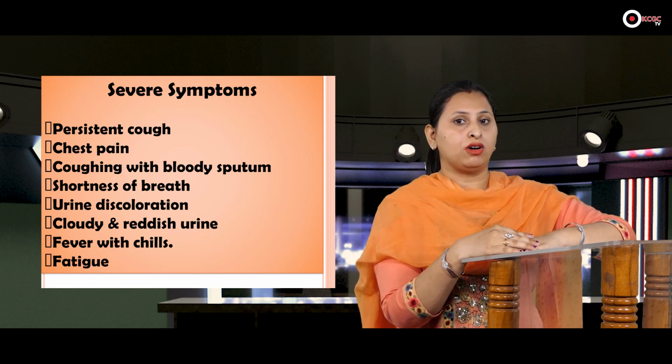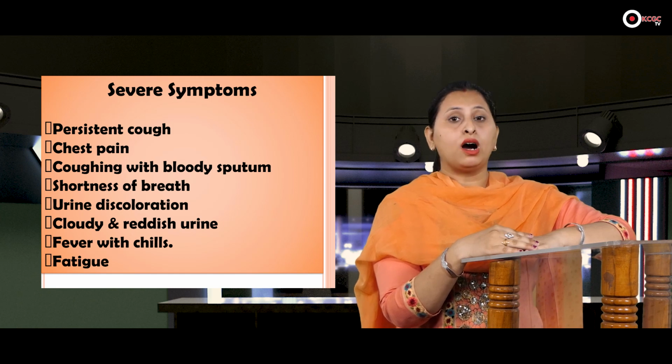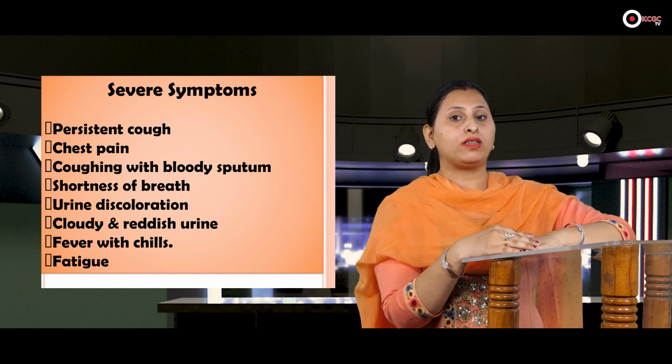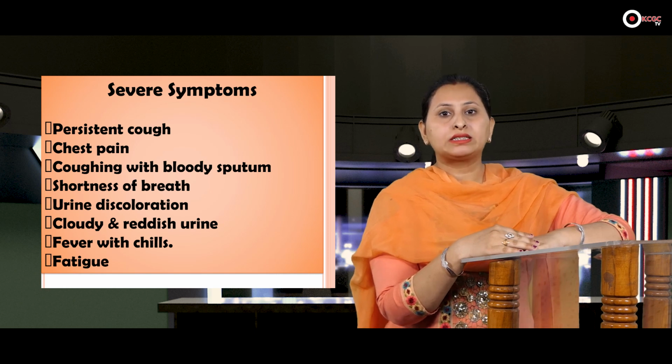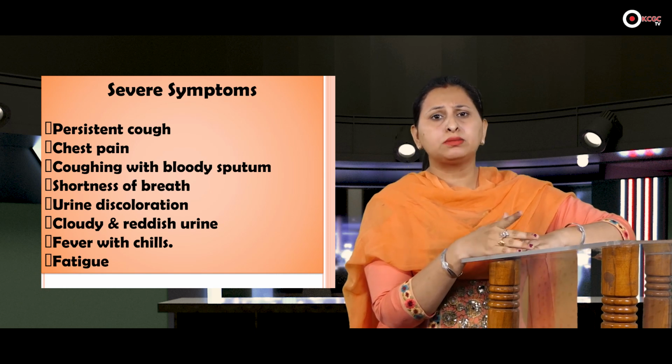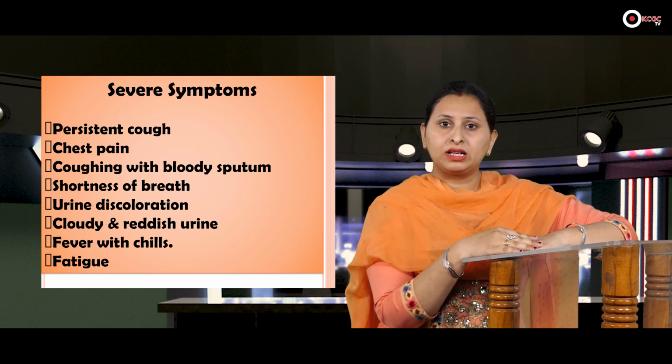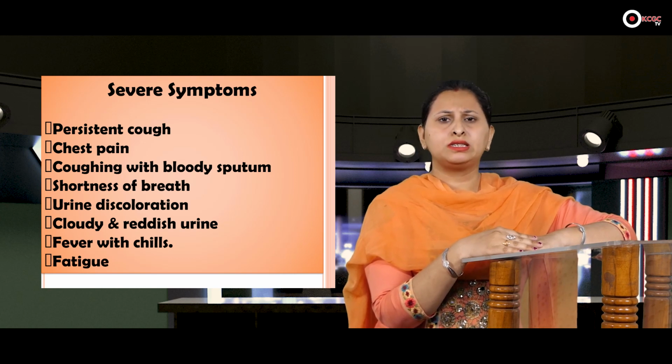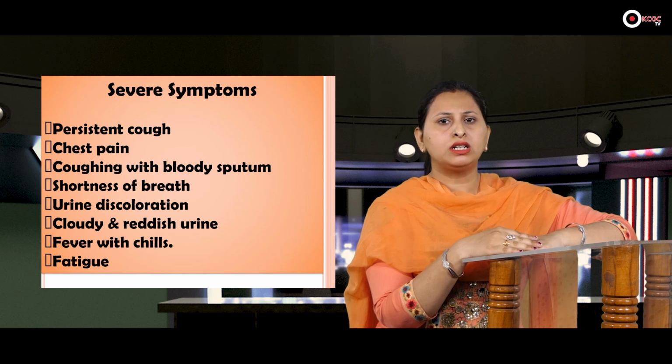Second one is weight loss. In this there is weight loss due to loss of appetite. Third one is night sweating. Another main symptom in the TB patient is that whenever they sleep at night, they have a lot of night sweat. Next is red color urine, because there is bleeding in the urine also. Bleeding in the sputum, fever, and chills are also common signs and symptoms of TB. But mostly the symptoms are persistent cough, weight loss and night sweat. These are the main symptoms of TB.